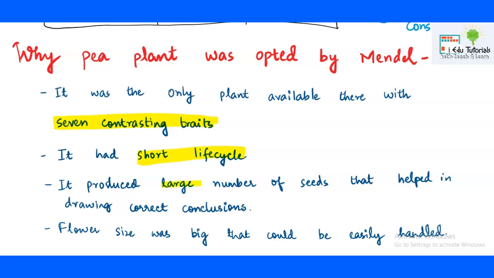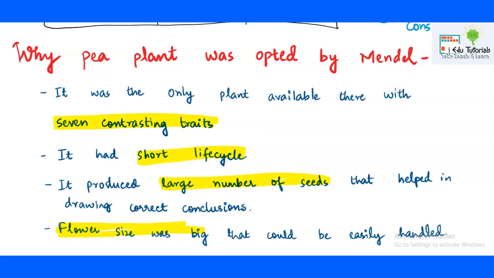Another reason was the production of a large number of seeds, which helped him in making the right conclusions. Flower size was very big, and he used the artificial hybridization technique for such experiments. So he had to do emasculation, and it would have been impossible if the flower size were very small.